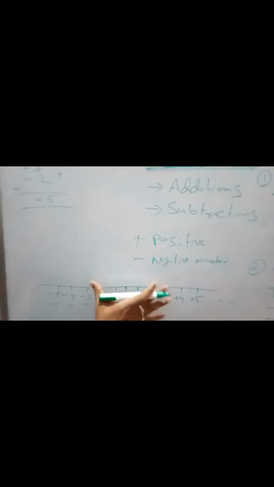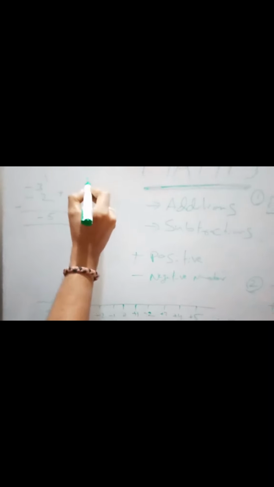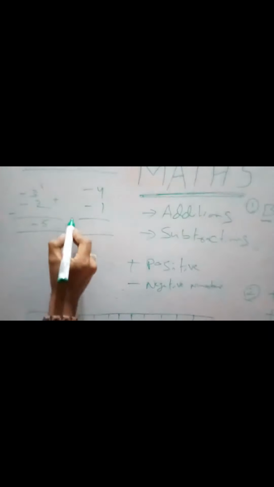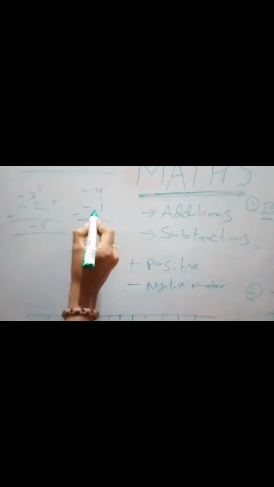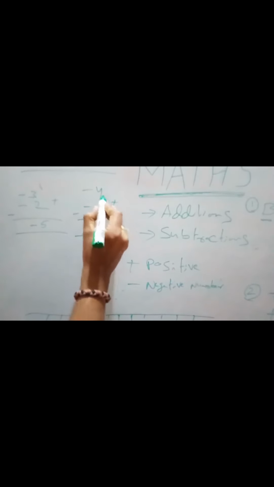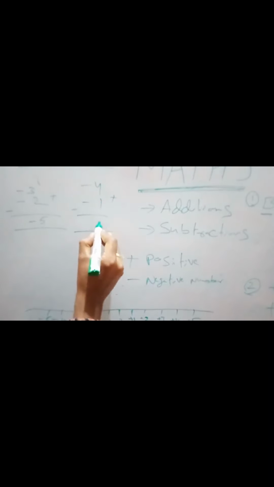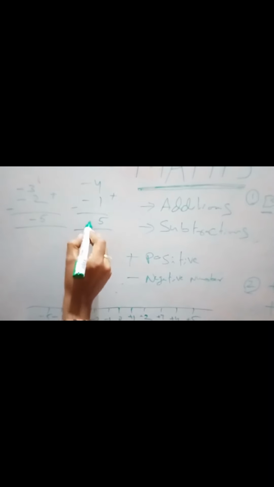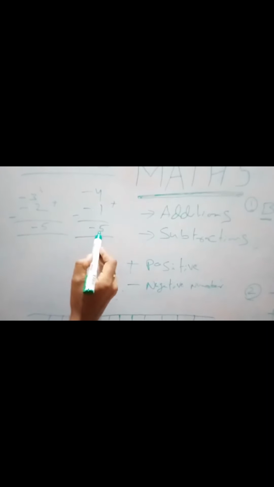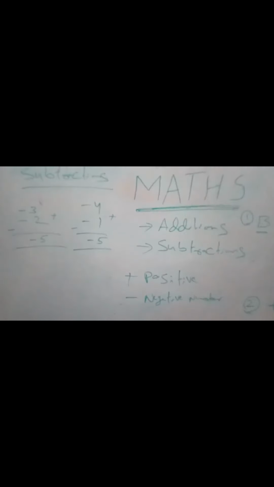So just to understand what we are saying, they will take another number. Minus 4, minus 1. What do we have to do? We have to do the subtraction. So put a symbol here, minus. In the down number only we will always calculate. So minus into minus is plus. We have to do the plus of these two. What is 4 plus 1? 5. Which symbol do you have to put? Minus 5. Whichever is the greatest, or if all are negative here, put it as a negative symbol. So don't confuse with this.